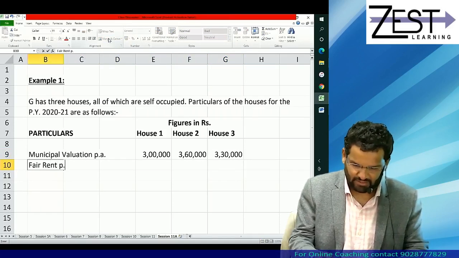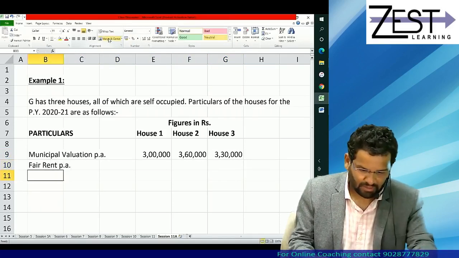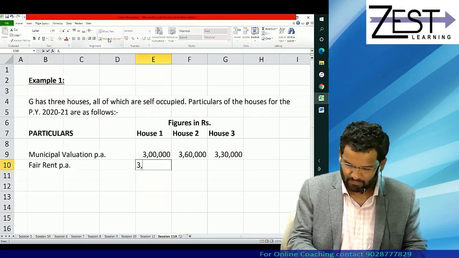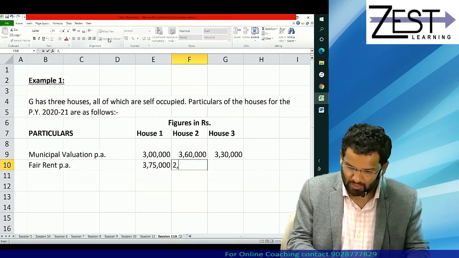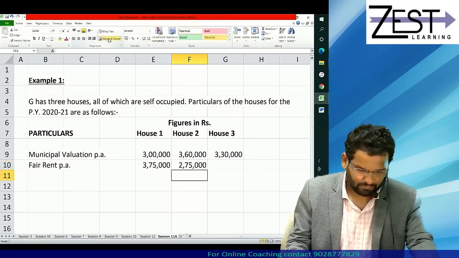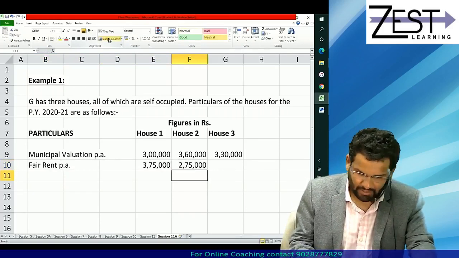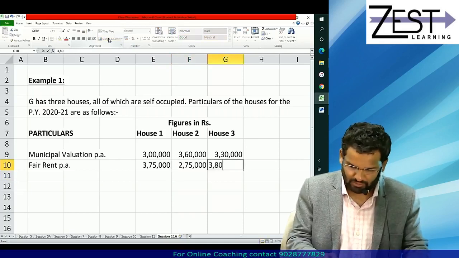Next is fair rent. Again, it is given in per annum terms. 3,75,000, 2,75,000, and 3,80,000.